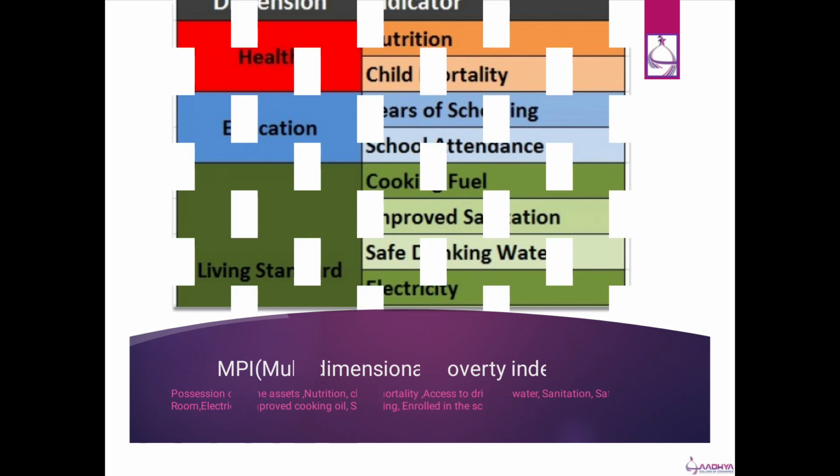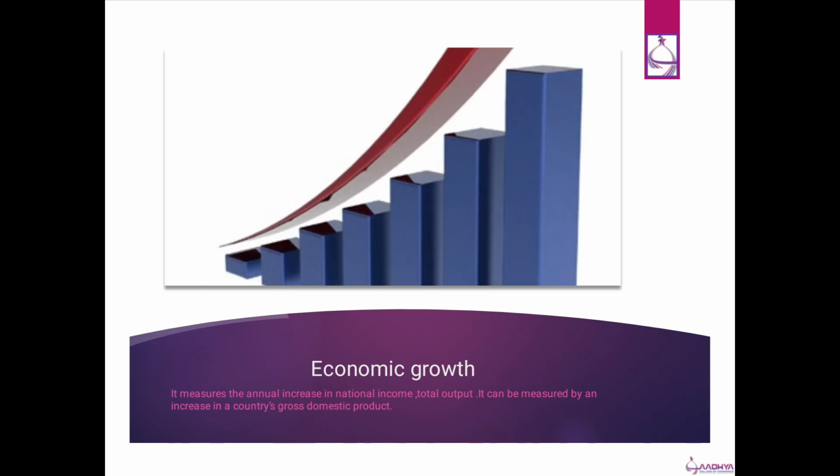The last but not least, the most important thing is economic growth. As all of us know, to start or continue welfare work, we need funding, we need money. Without economic growth, without an increase in annual income, we are not able to accomplish or achieve. So to maintain all these indicators or to make the country go from developing to developed, we compulsorily need economic growth. Thank you.